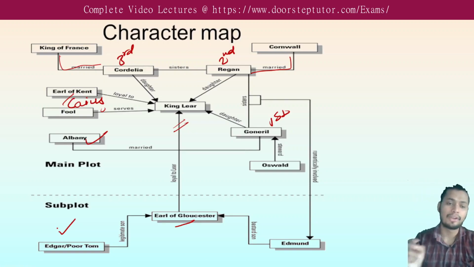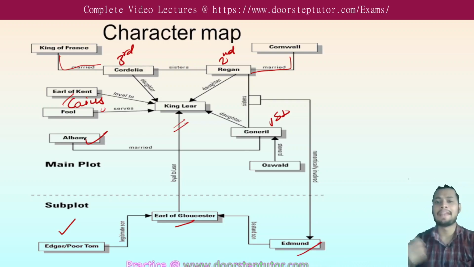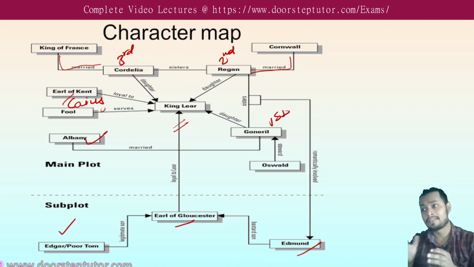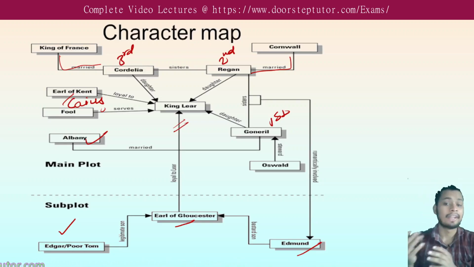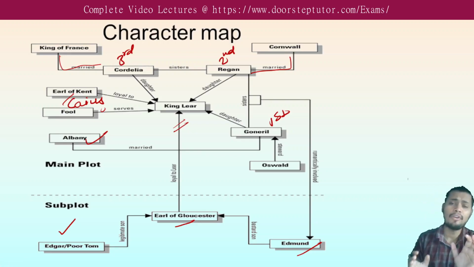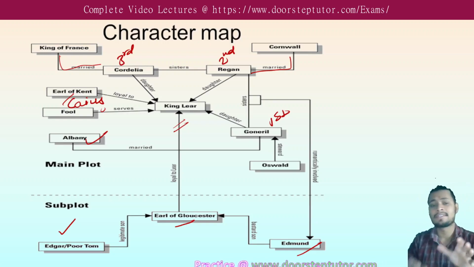The bastard son is Edmund, the illegitimate son, and Edmund is also a villainous character. In the previous slide, where I discussed the antagonists, the name of Edmund was present. Now we are going to discuss the timeline of events. You have to remember the names of the characters.